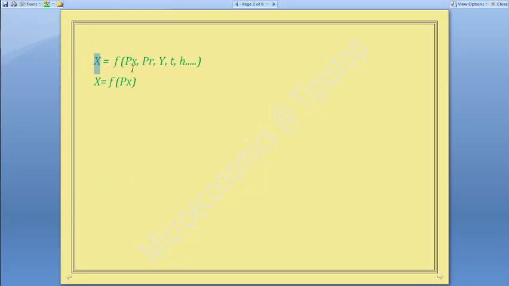Let's say demand is for X, it is a function, it depends on the price of X. If you want to buy mango, you need to know the price of mango. If you want the demand for X, you need to know the price of X. But you also need to know the price of related products. You want to buy mango, you need to know the price of mango, but you also need to know the price of other fruits that you like next to the one we are talking about, mango.